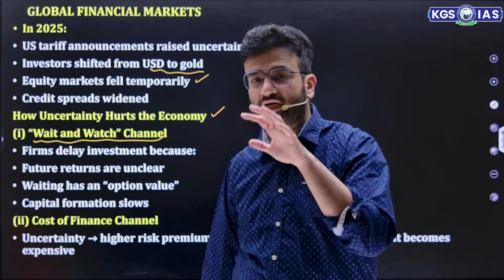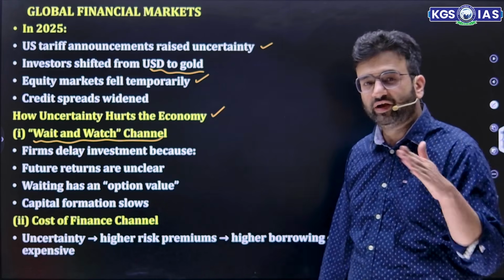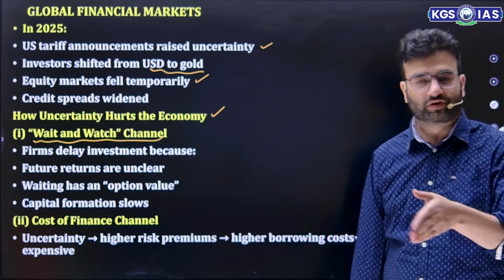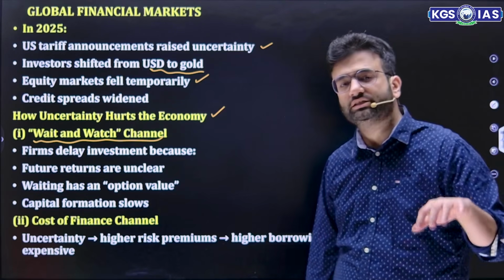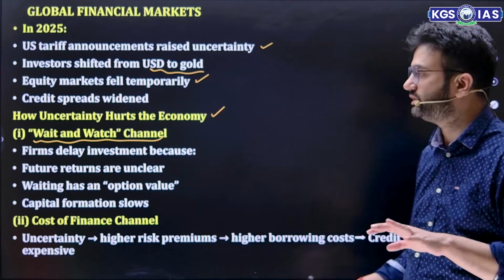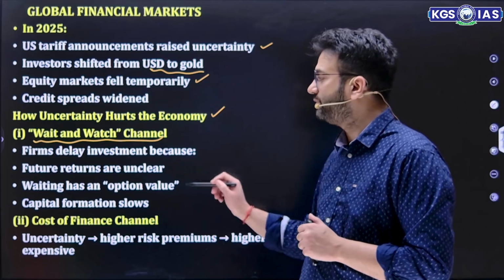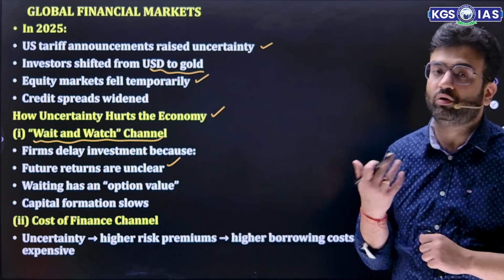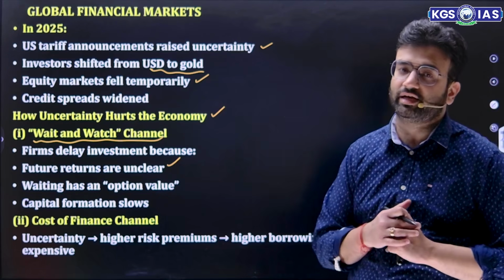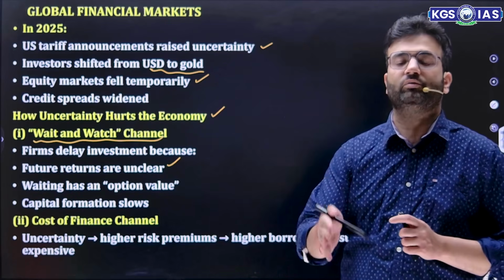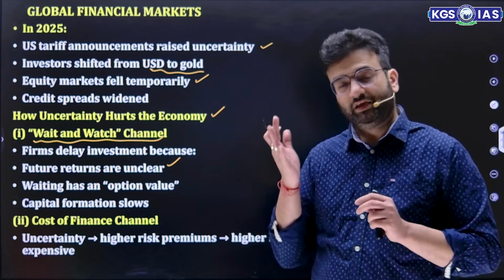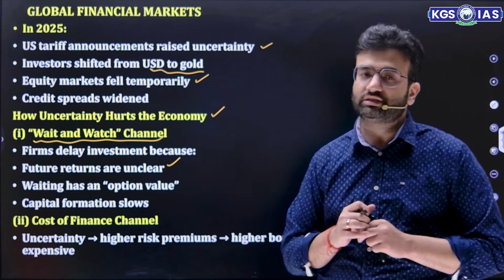Even right now we are standing at April 2026, and this wait and watch approach keeps on increasing, just because of the Iran Israel US war and all the uncertain environment that is going on in the system. Firms delay investment because returns are unclear. They don't know how much return they can expect. That's why they are investing in gold, or more in US safe bonds, even though returns are less, but they want the certainty.